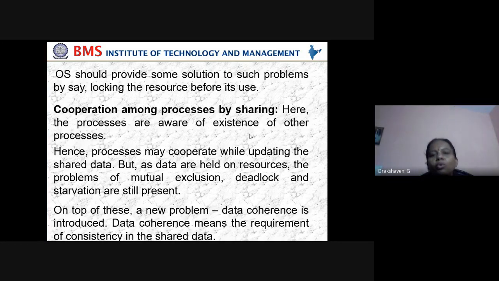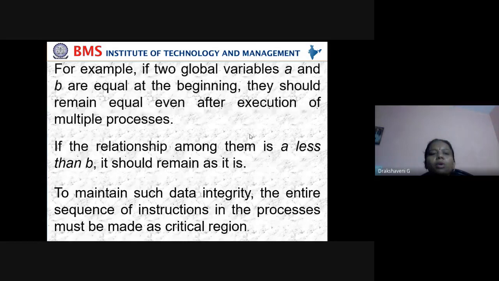For example, suppose two global variables A and B are equal at the beginning. Let us take an example. A and B are two global variables. I think you will know what global and local variables are.